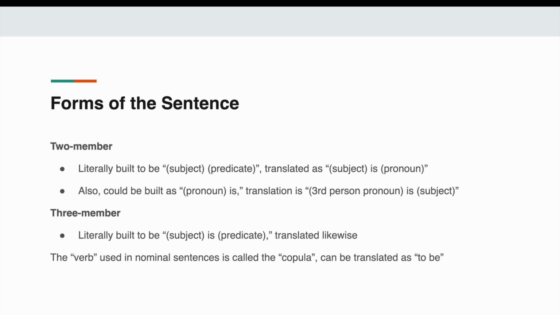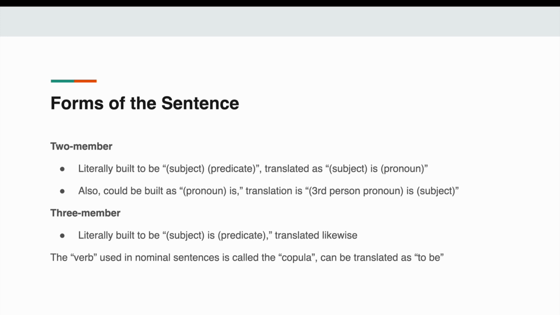The three-member sentence, this one is the easiest one to understand. It's just subject is predicate, and it's translated as subject is predicate. Now, the important thing to notice here, right? Here we have literally built to be subject as predicate, but whenever I say is, I'm using that super loosely because is in Coptic isn't like a verb, it's a copula.